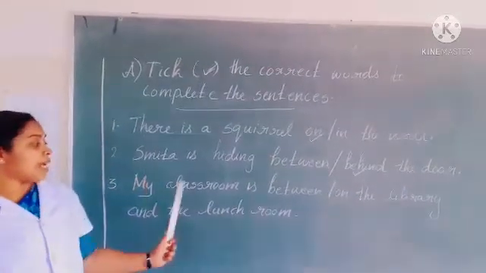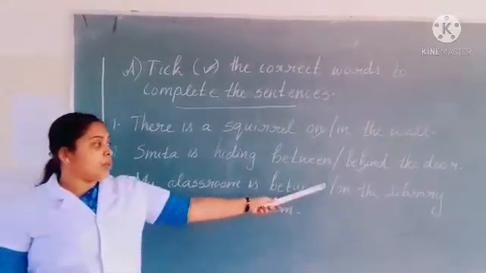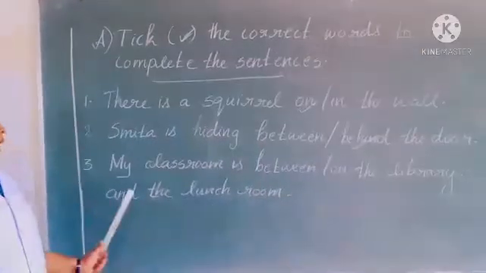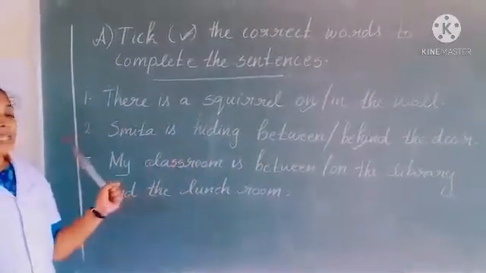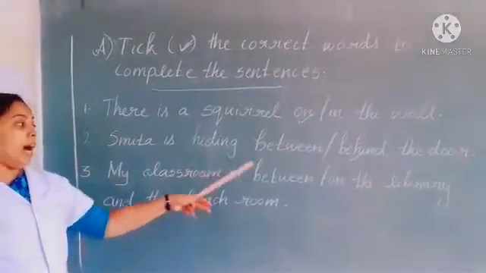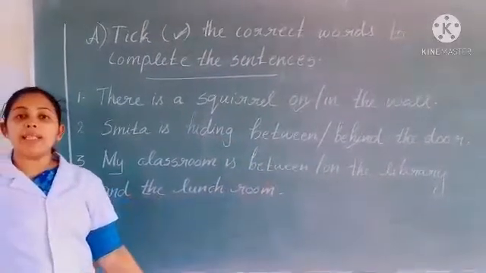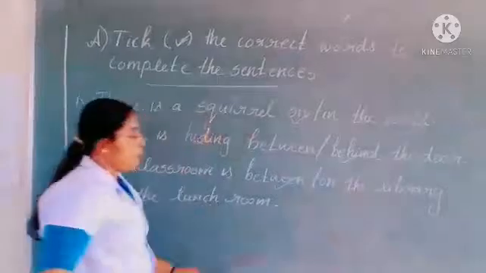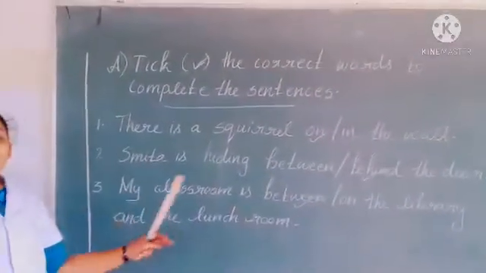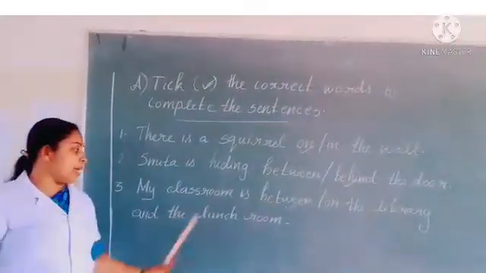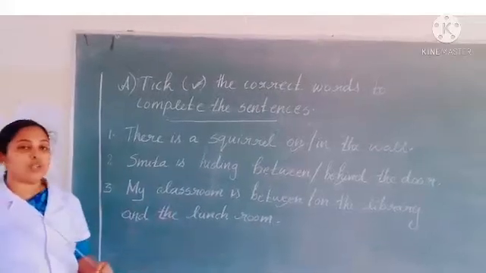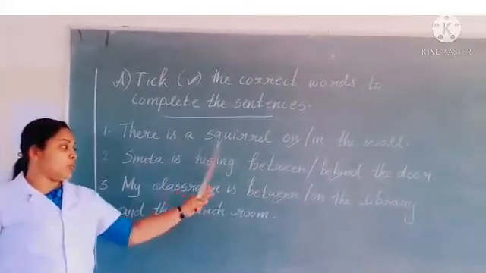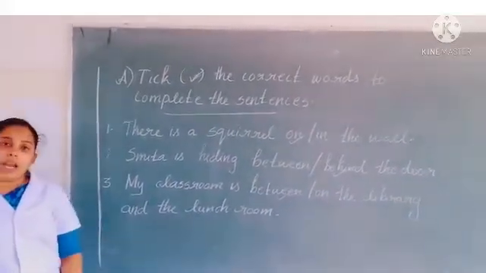Third one, my classroom is between or on the library and the lunchroom. So where is the classroom? Yes, in between the library and the lunchroom. So which is the correct preposition? Yes, between. Here they are given two places, the library and the lunchroom. So where is the classroom? Yes, the classroom is between the library and the lunchroom.